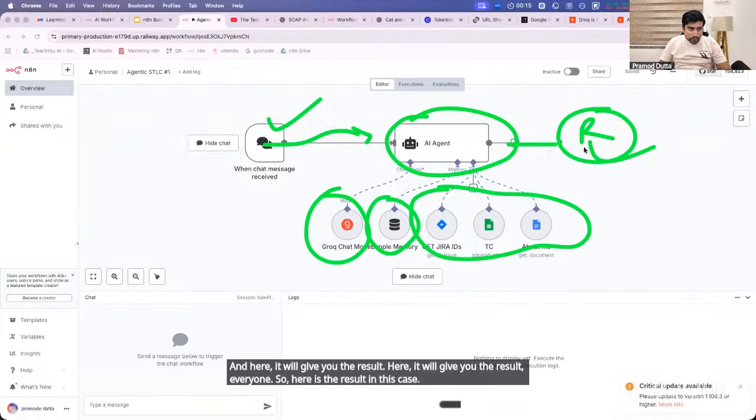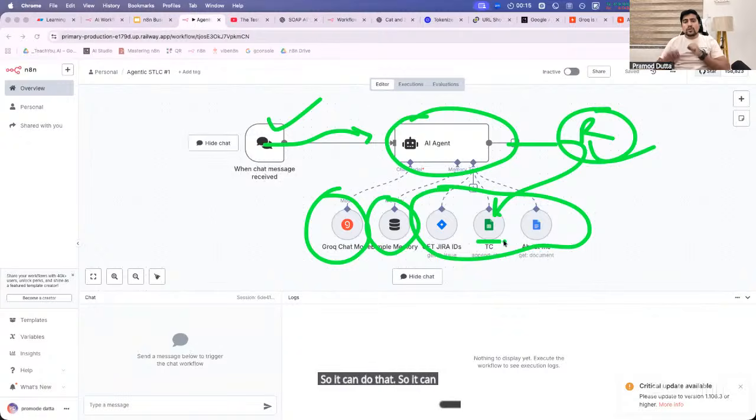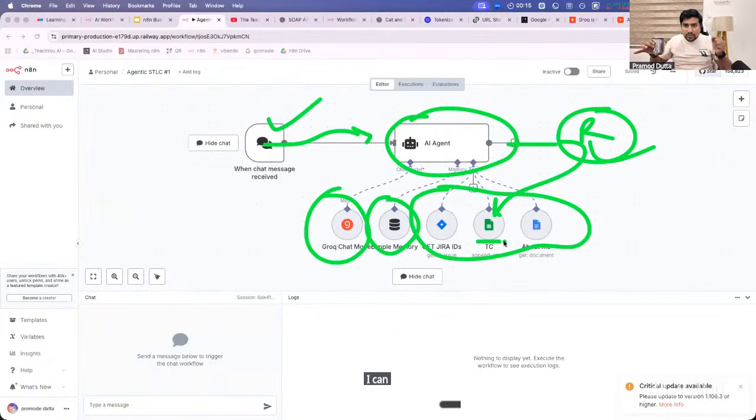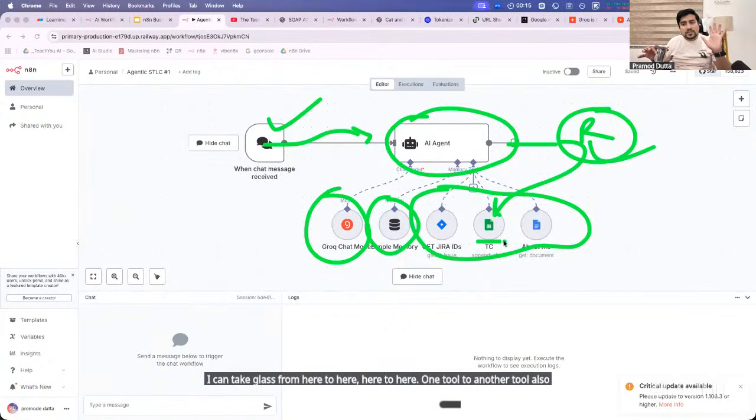The result is actually pushed back to the tool. So it can take from one tool and give to another tool also. For example, I can take this glass and give it to another glass, which is one tool and another tool. Yes or no? I can take from here to here. One tool to another tool, data can be passed by the AI agent. It is possible. Okay.